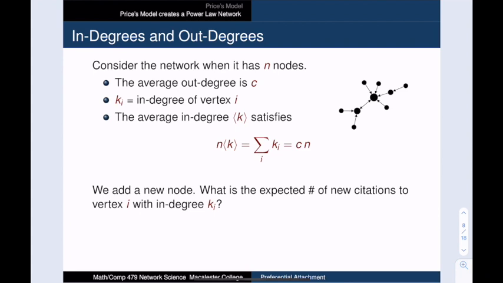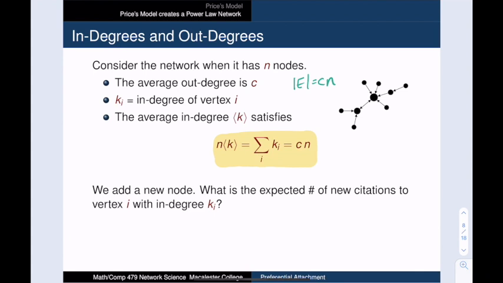So let's look at the growth process when there are n vertices in the network. The average out degree is c, so the total number of edges is c times n. This means that the average in degree must also be c. Another way of saying this is that n times the average degree is equal to c times n. And we will use that fact in our next calculation.